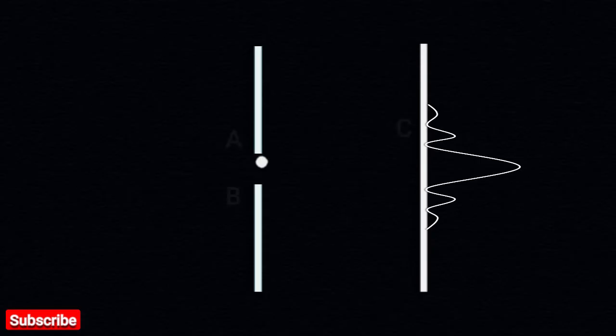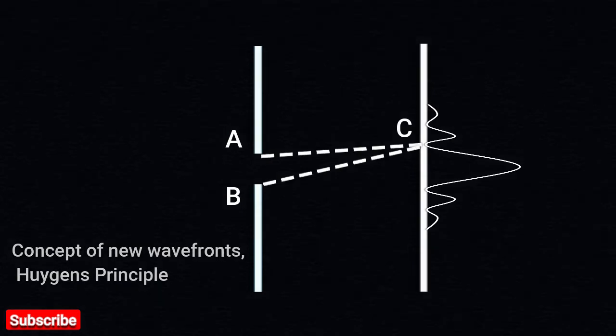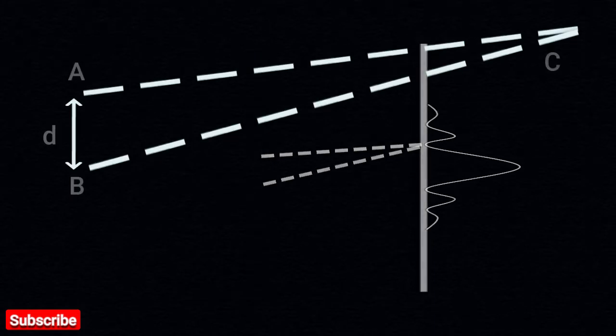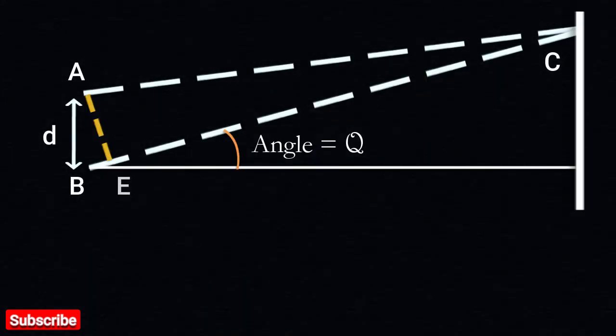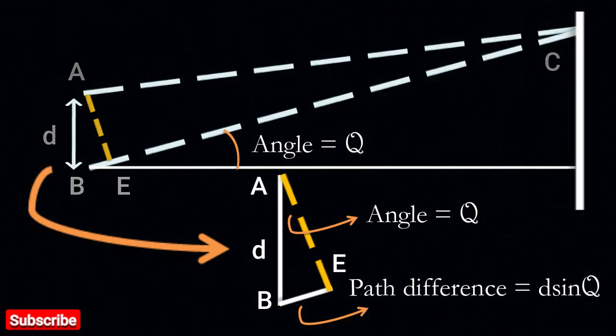Suppose there are two electrons, first going from a point near to the point A, and second one going from a point near to the point B, and both are reaching point C. So the paths AC and BC have some difference, and we call this difference in the path as path difference. This path difference is equal to d sine theta, where d is the slit width. So now we have our path difference.